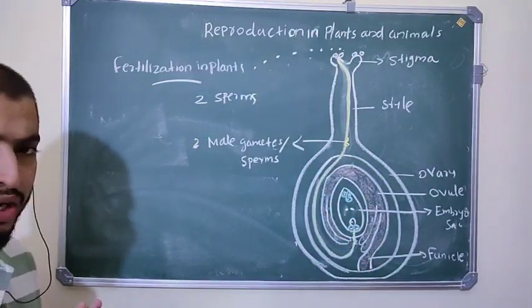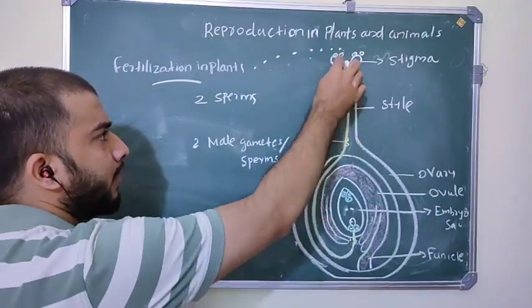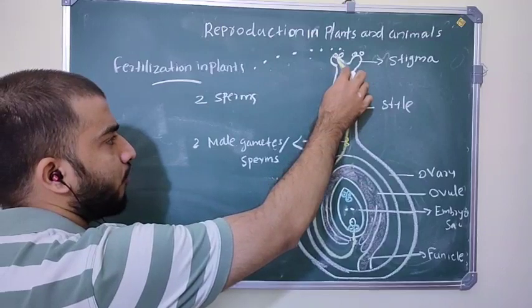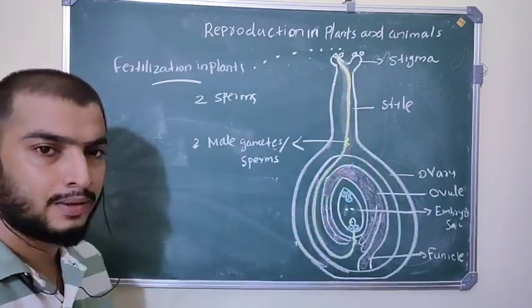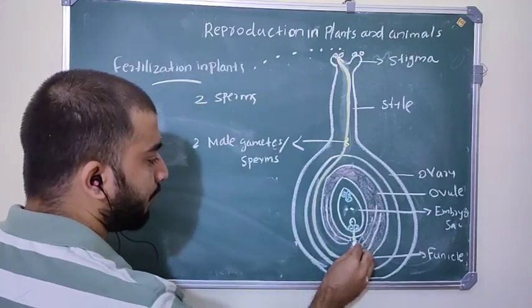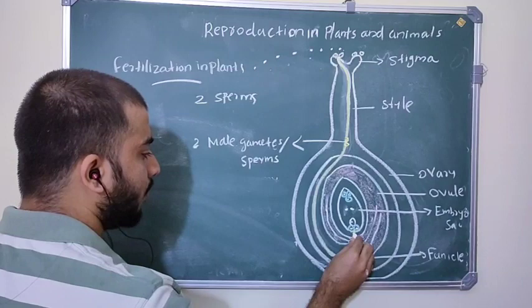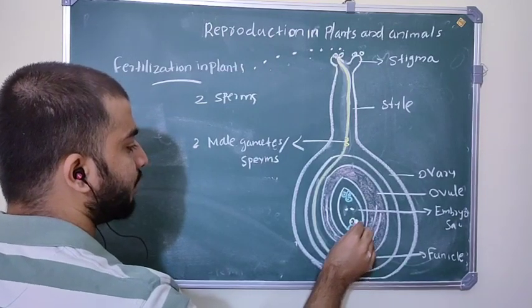So till now, first the pollen lands on the stigma and forms a pollen tube, and inside this pollen tube the generative cell divides into two male gametes, and the tube tip bursts and releases two sperms into the embryo sac.